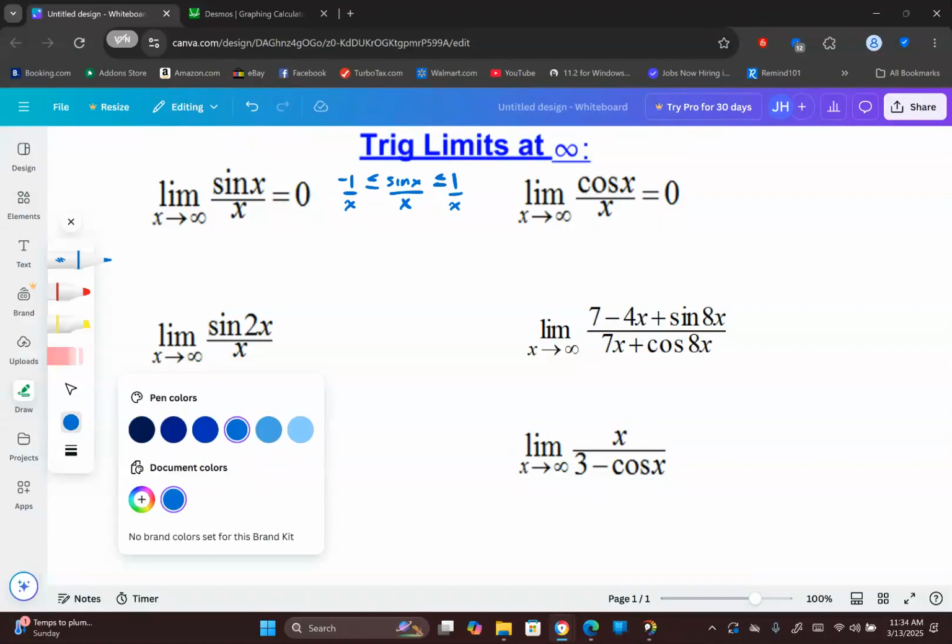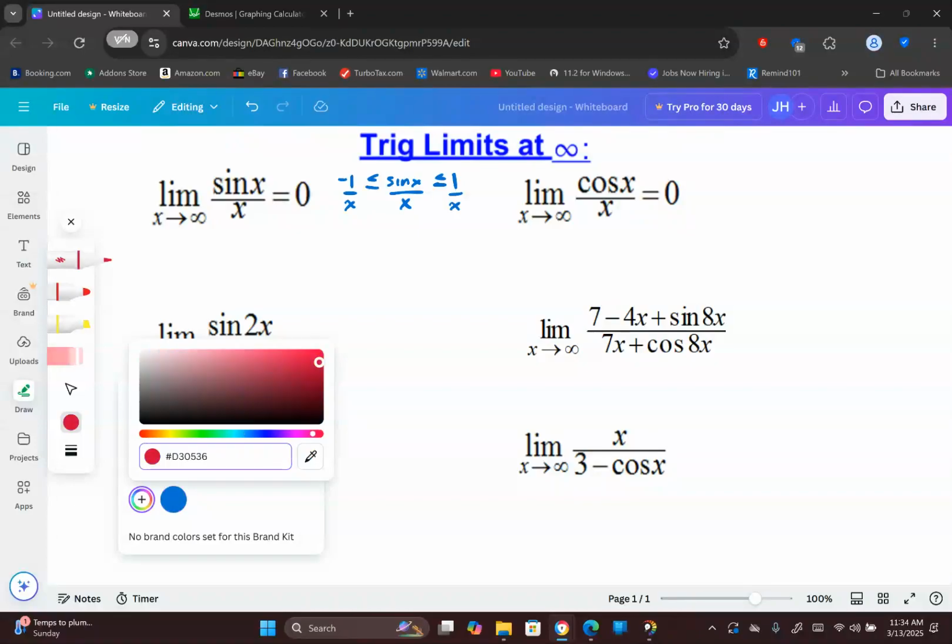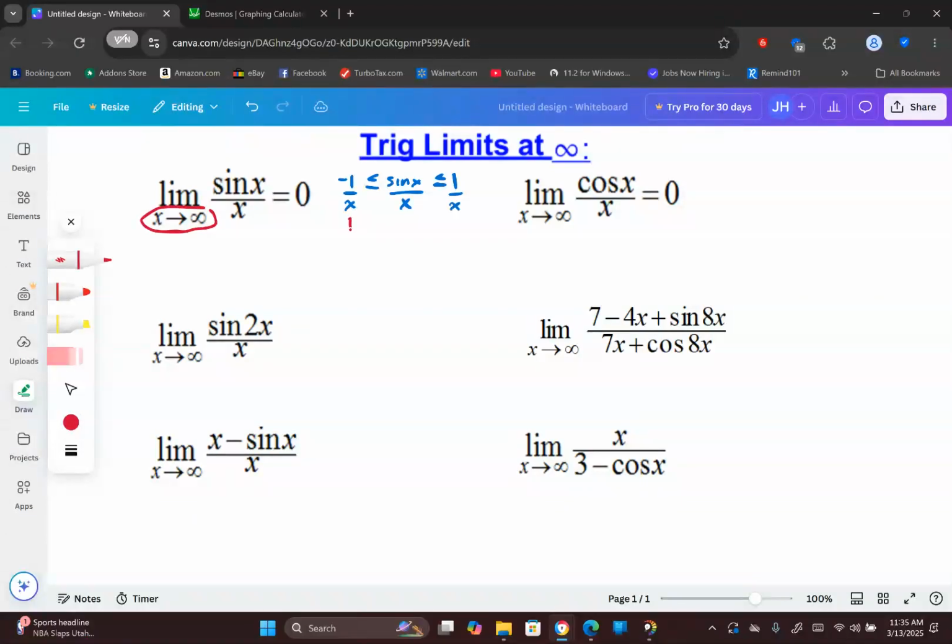Now, here's the thing we need to talk about. What's happening here as x approaches infinity? Remember, x is approaching infinity. Well, negative 1 over infinity would be 0. 1 over infinity would be 0. So what do you think sine of x over x is going to approach? Well, by the squeeze theorem, sometimes called the sandwich theorem, if a function lies between two other functions that approach the same thing, this middle function, well, guess what? It also has to approach 0.